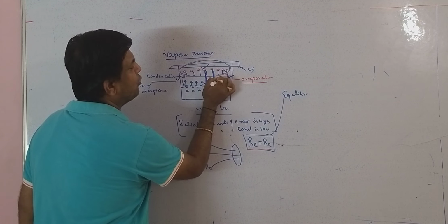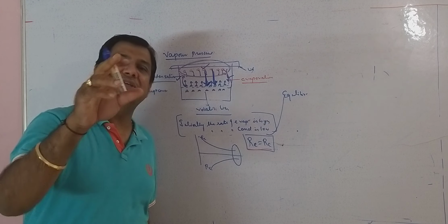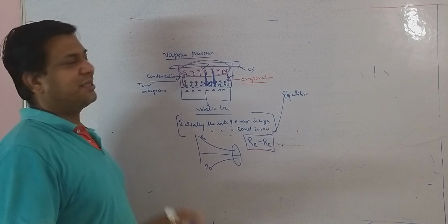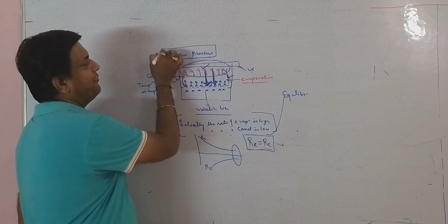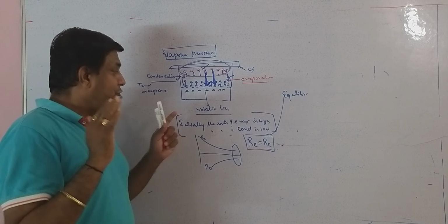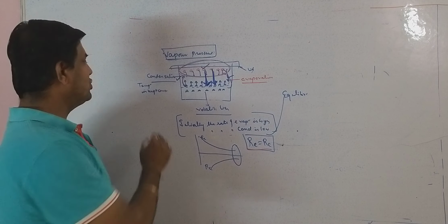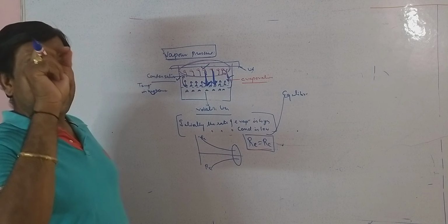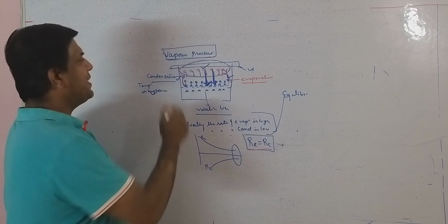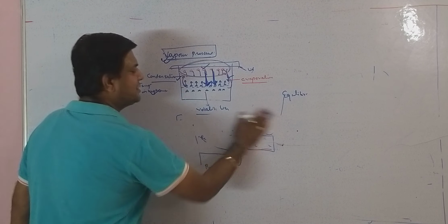They strike the surface of the liquid, and when they strike the surface of the liquid, they create a pressure, and this is called the vapor pressure. I will write the definition properly, but the concept is: when the vapors at the state of equilibrium at constant temperature strike the surface of the liquid, they create a pressure, and that is called the vapor pressure. So how can we define the vapor pressure?